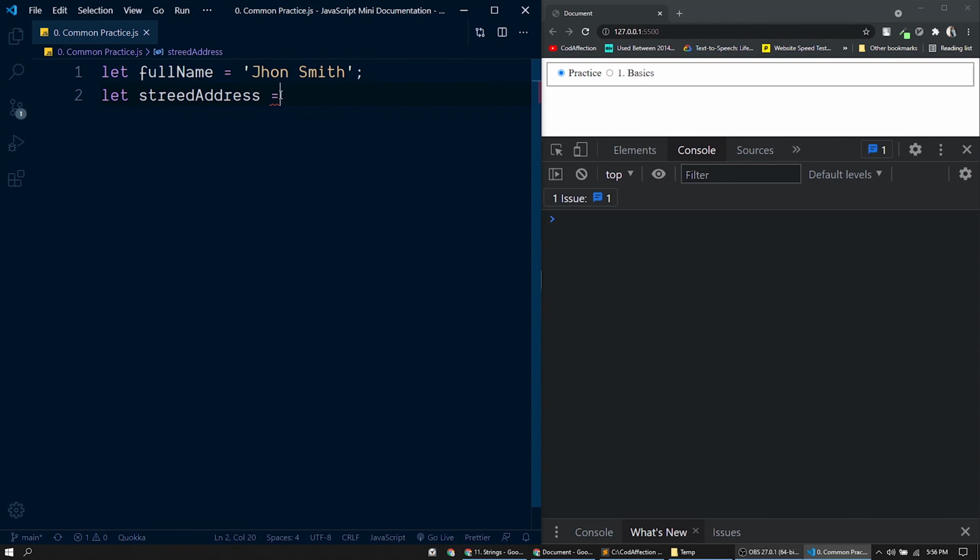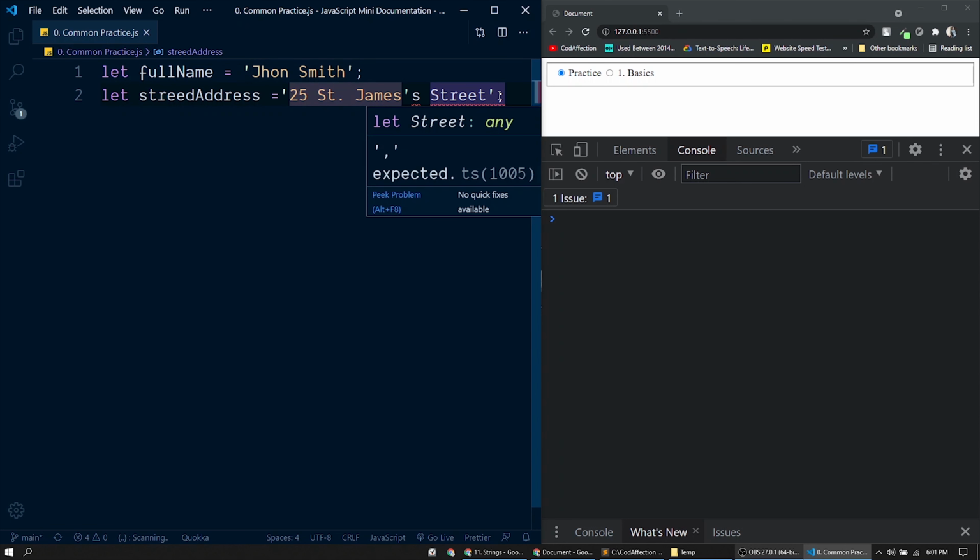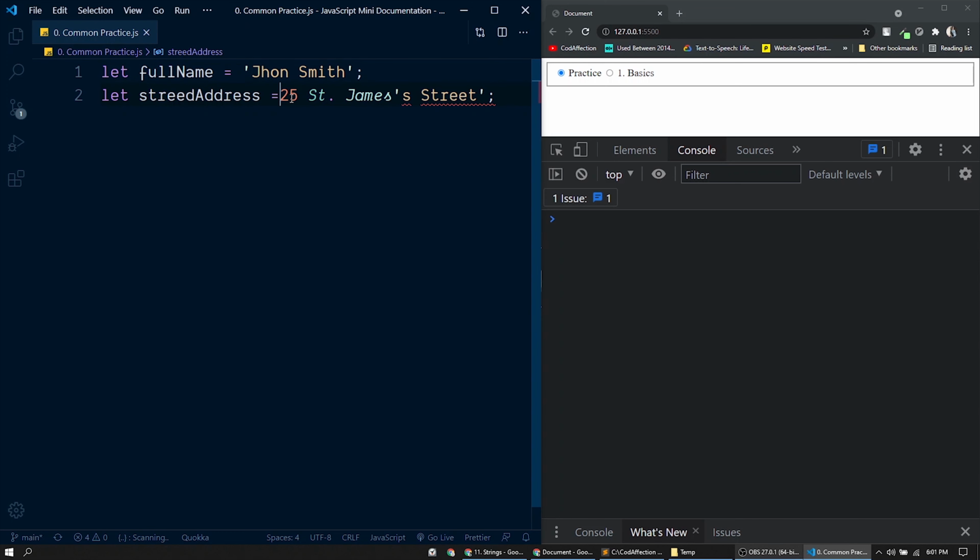Into it, I will pass this address here. Now you could see a red squiggly line here indicating an error, because inside this value itself we have a single quote. So this is what JavaScript interprets: this is a string, and the rest of these parts are written by mistake. In these situations, instead of enclosing this string with single quotes, you could use double quotes. Now we don't have any issue.